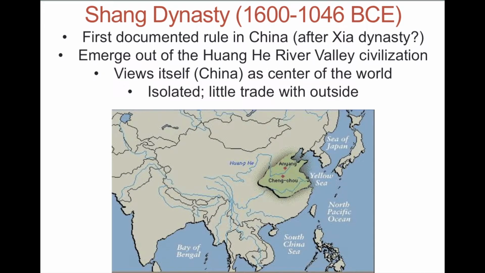Then really the most important thing about the Shang Dynasty is that compared to Mesopotamia and Egypt and even the Indus Valley, all three of those civilizations were trading with each other, but China was isolated and did not actually trade with others, partly because they are so far away from other cultures. But understand that the ability of the Chinese to create and sustain agriculture without any technological exchange between the other cultures is very important and really shows the tremendous ability of the Chinese to develop as a civilization, especially within isolation.